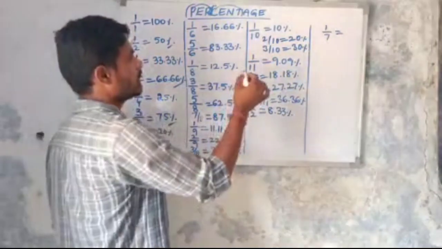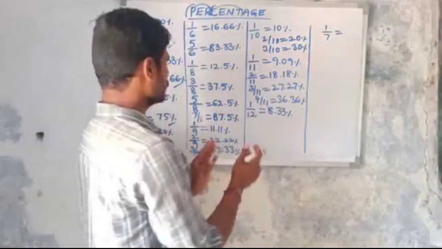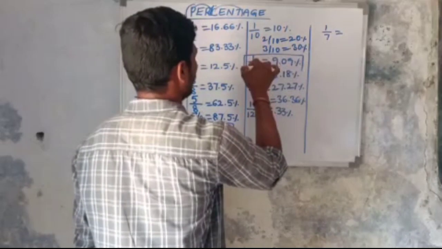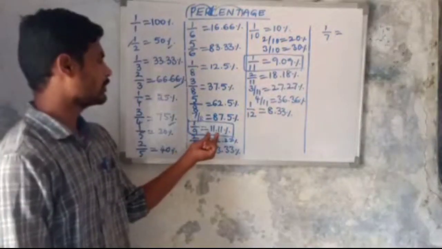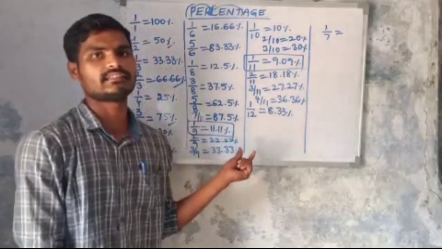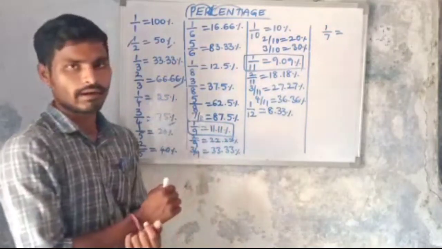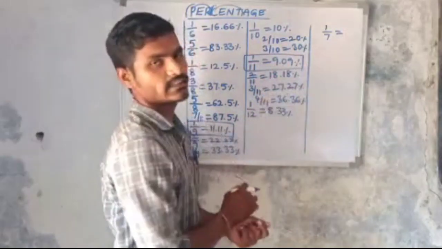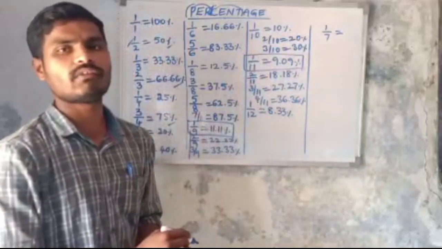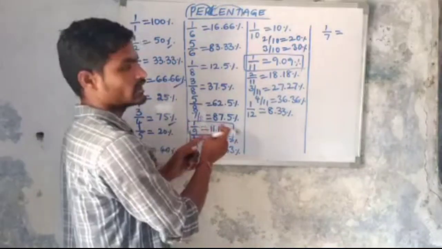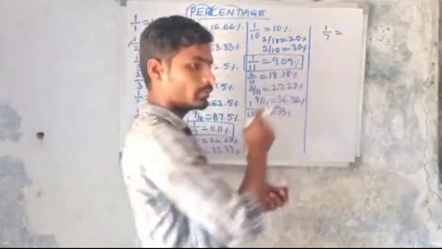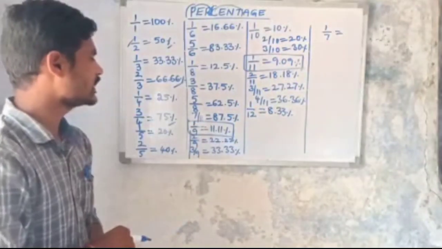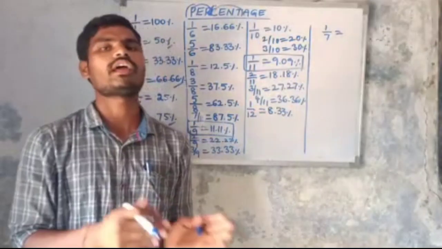Observe 1 by 11 and 1 by 9: if 11 multiples are in percentages, it is 1 by 9 multiples; if 9 multiples are in percentages, it is 1 by 11 values. 1 by 9 is 11.11%, 1 by 11 is 9.09%. No need to remember.